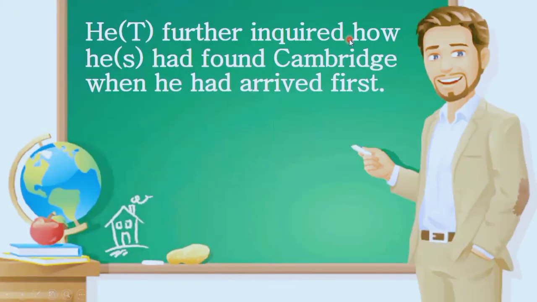He further inquired, he means teacher, further inquired how he, here he means the student, how he had found Cambridge when he had arrived first. Here, this sentence might make you a little bit confused that there are two sentences. This teacher has said. Now, one is he had found, which is written into past perfect tense, and another one he had arrived first.